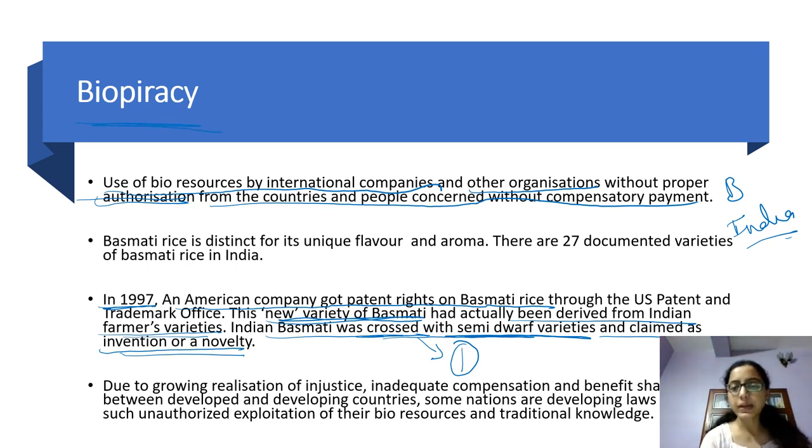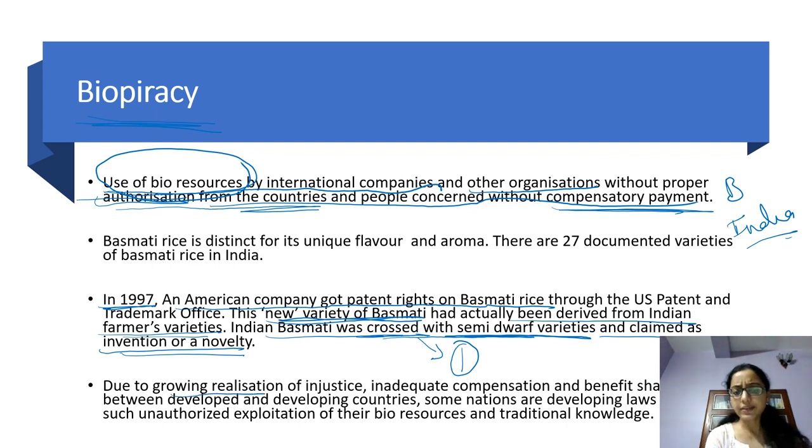Without giving proper acknowledgement, compensatory payment, or taking proper authorization from India, they patented this right. So this is called biopiracy. We should not use any bioresources which belong to any other country or people without their proper consent.